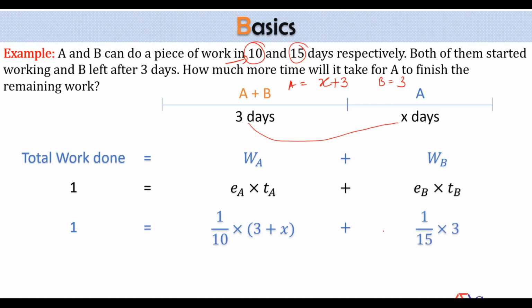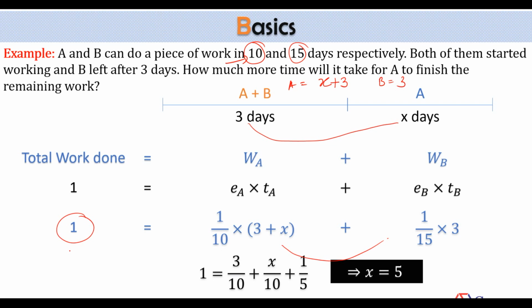So his contribution will become 1 by 15 into 3. And I know that sum of the contributions must be equal to the total work, that is equal to 1. When you solve this equation, you'll get the value of x, that is equal to 5. That means A needs 5 more days to finish the whole work. Yes or no? This can be done orally also.